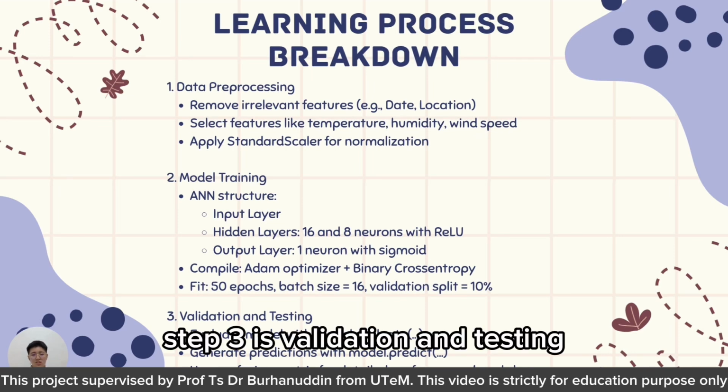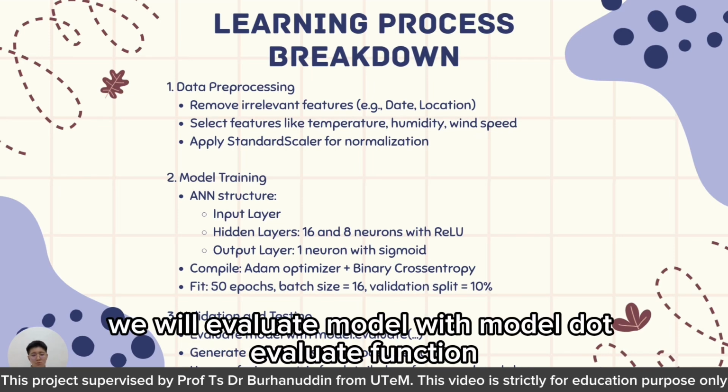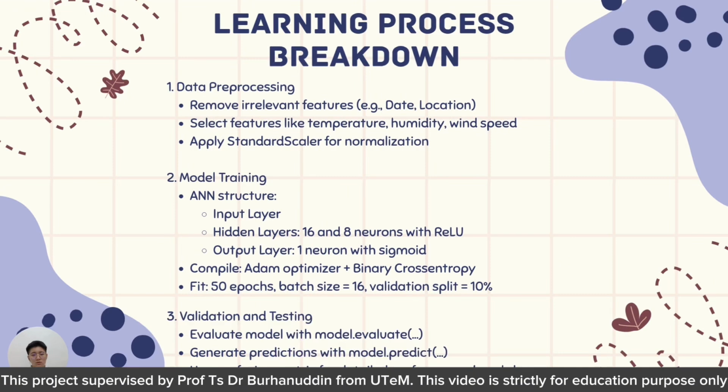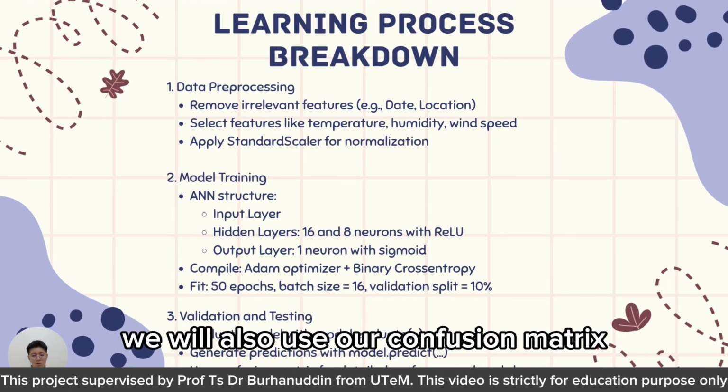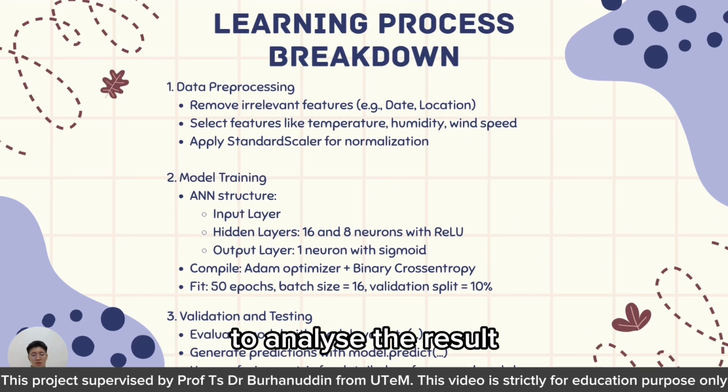Step 3 is validation and testing. We will evaluate the model with the model.evaluate function. We will use the model.predict function to check the range of predictions. We will also use our confusion matrix to analyze the result.